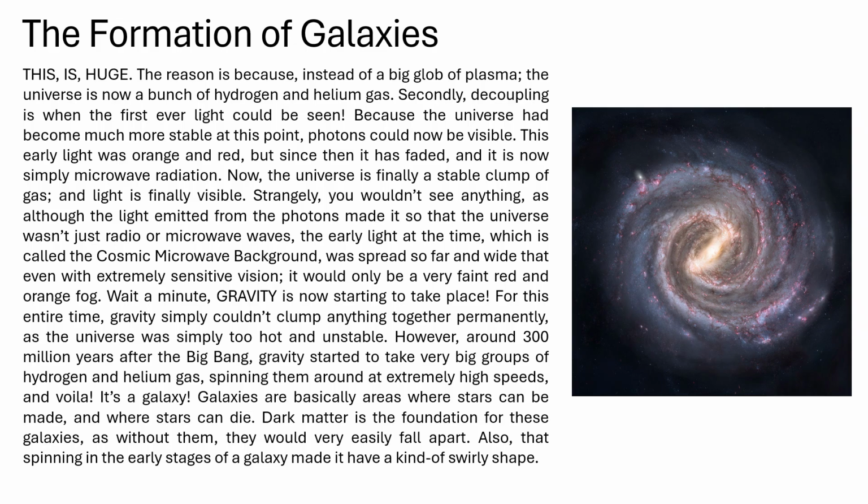However, around 300 million years after the Big Bang, gravity started to take very big groups of hydrogen and helium gas, spinning them around at extremely high speeds, and voila, it's a galaxy. Galaxies are basically areas where stars can be made and where stars can die. Dark matter is the foundation for these galaxies, as without it, they would very easily fall apart. Also, that spinning in the early stages of a galaxy gives it a kind of swirly shape. As we can see over here, the image on the right side is actually an image of our very own Milky Way galaxy. How nice!